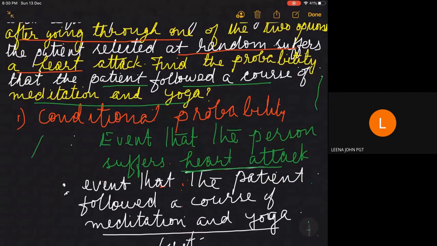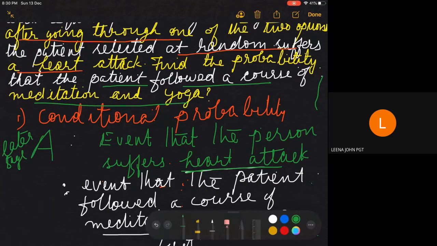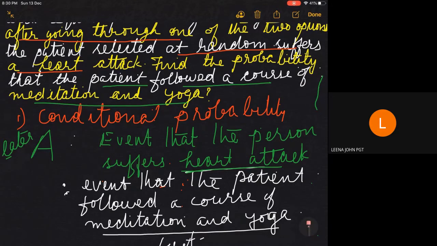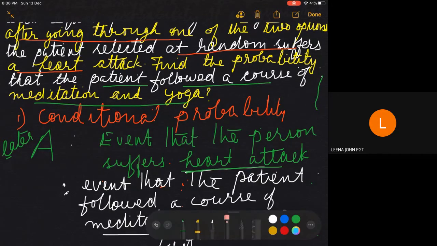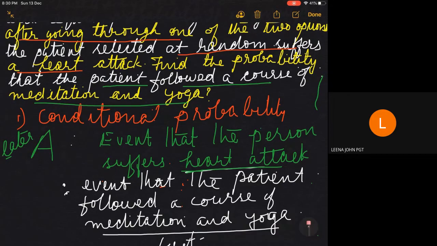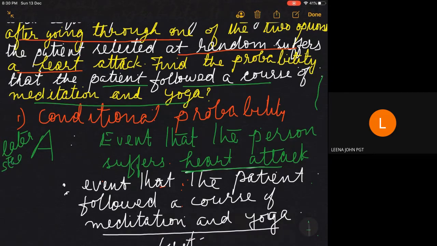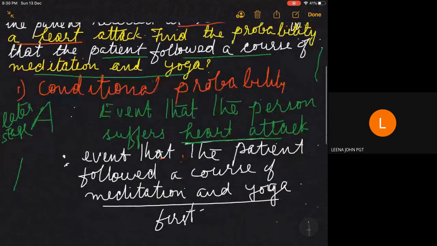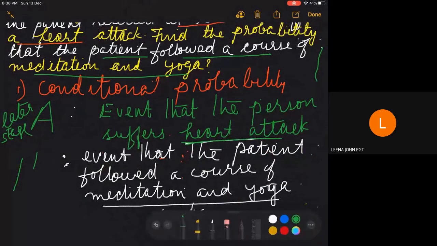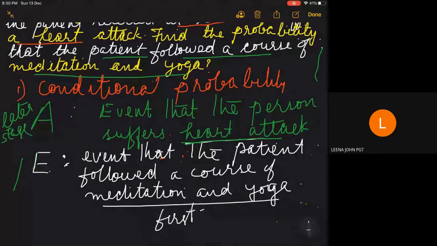So in Bayes theorem, the condition we usually take with A. This condition happens at a later stage. So when it is a later stage, you cannot directly find the probability, but you have to apply Bayes theorem. The event that happened first, you can call it E1.